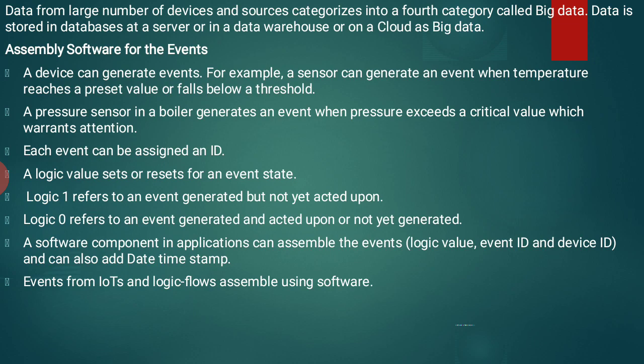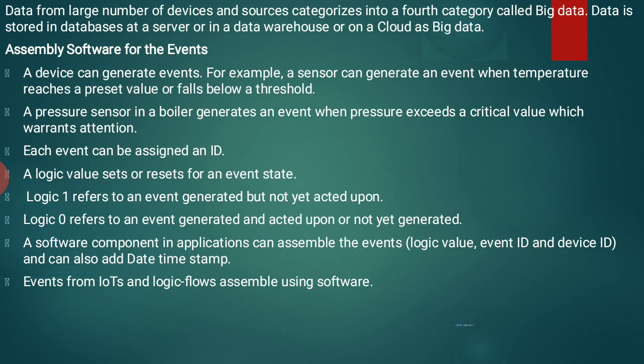A pressure sensor in a boiler generates an event when pressure exceeds a critical value which warrants attention. So if you are using pressure sensors in boilers, it generates an event when pressure exceeds the critical value. Whatever value we have set, if it is exceeded, it shows the critical value, which warns us. So from this we identify that every event can be assigned an ID. An event has to be assigned an ID.